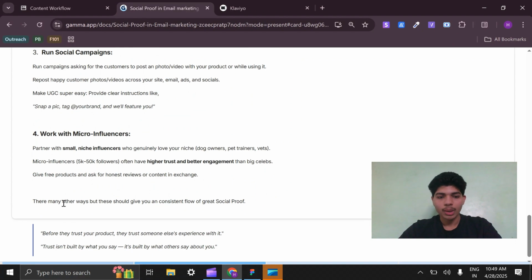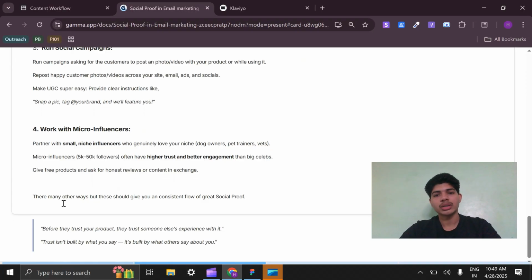There are many other ways, but these should give you a consistent flow of great social proof. These are some quotes that I like to think about when I'm thinking about social proof. Some one-liners. Before they trust you, before they trust your product, they trust someone else's experience with it. Trust isn't built by what you say, it's built by what others say about you. If you say we have a great product, and five other people who have used your product say this is not a great product, your product is not a great product. Simple as that.